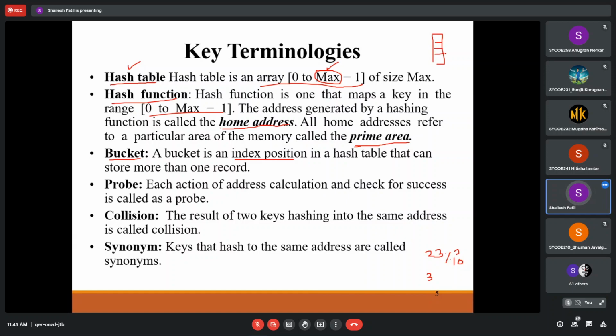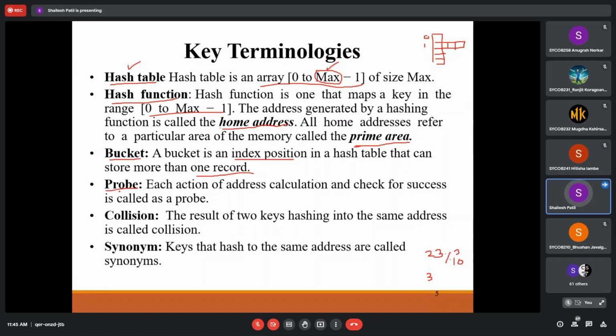That particular bucket can store more than one record. A bucket can be anything, so it can be a wide bucket like this also. Now at this location, this is a bucket with index 1, and it will store 4 records. So a bucket can store one or more records. It's not restricted. That particular location we are pointing to is the bucket.